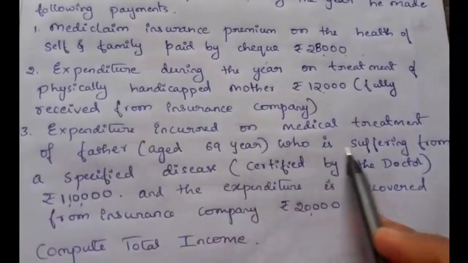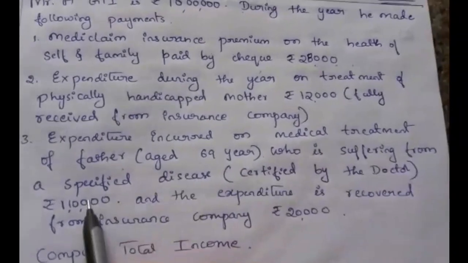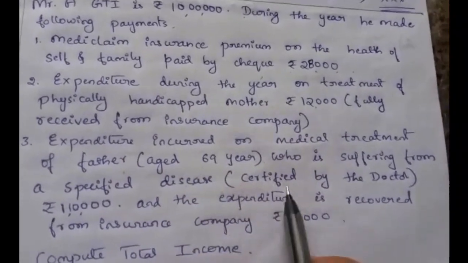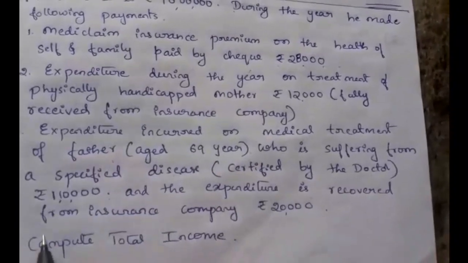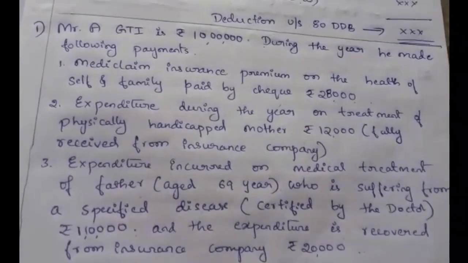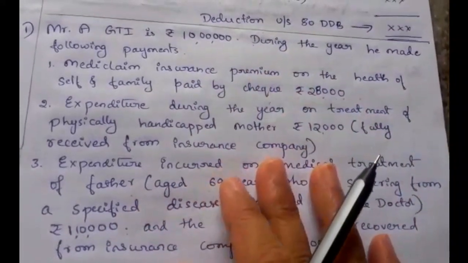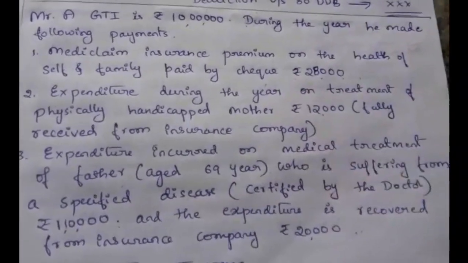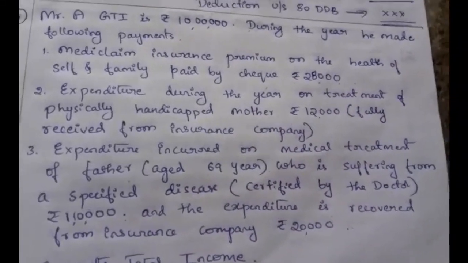Next, the third one is expenditure incurred on medical treatment of father aged 69 years who is suffering from a specified disease. Specified disease means the deduction relating to 80DDB. This is certified by the doctor. The amount incurred is 1,10,000 and the expenditure recovered from the insurance company is 20,000. So we have to compute the total income here. GTI is given as 10 lakh rupees. From the GTI we have to deduct the deductions under Chapter VI-A. Here only 80D and 80DDB deduction information is given. The balance is known as total income.